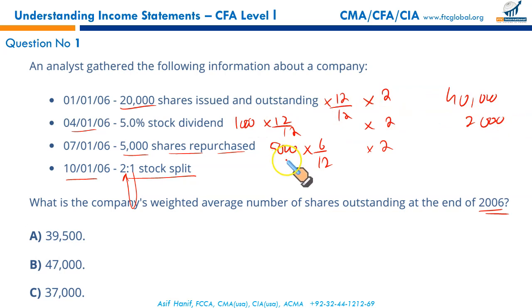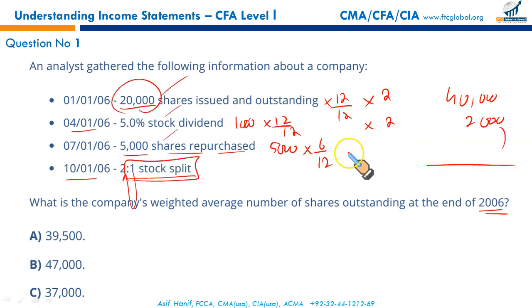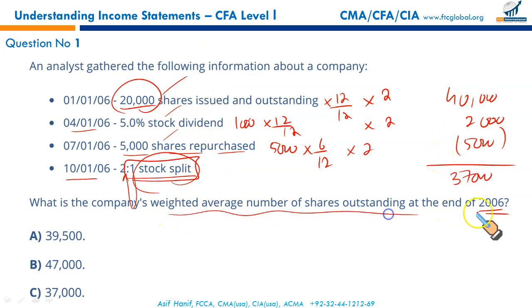And this 5,000 will be doubled to 10,000, but since it is for the period of 6 out of 12 months, 5,000 times 6 by 12 doubled, the final result will be 5,000. So 40,000 plus 2, 42, less 5 will give you a final number of 37,000. So remember, if it's stock split or reverse stock split, it will affect all the shares previously issued for the purpose of calculation of weighted average number of shares. So that makes 37 the correct option.